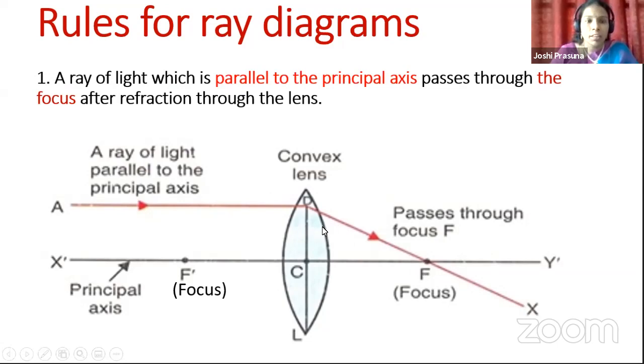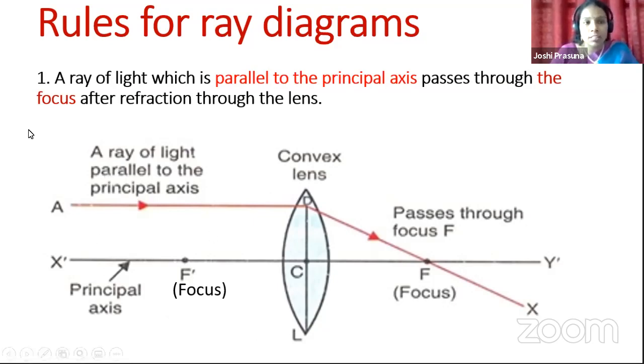Okay, children, did you understand? This type of diagram we also have discussed in our previous session, where we have learned about the focal length of a convex lens or the focal length of a concave mirror, isn't it, children?